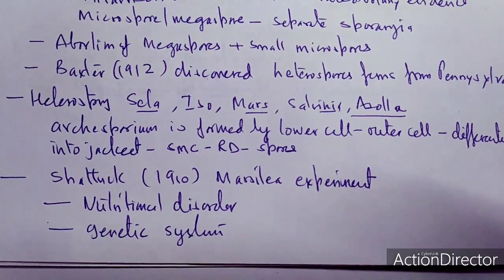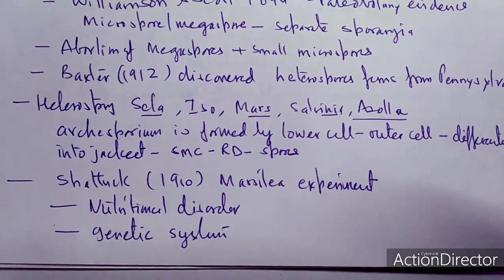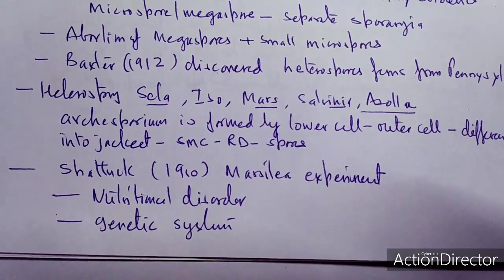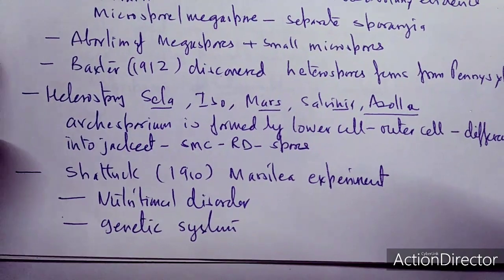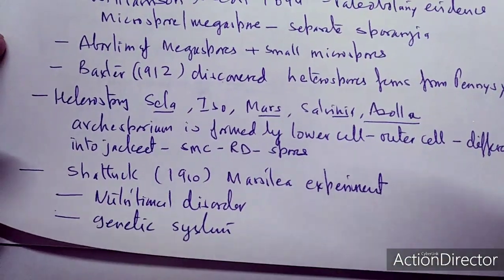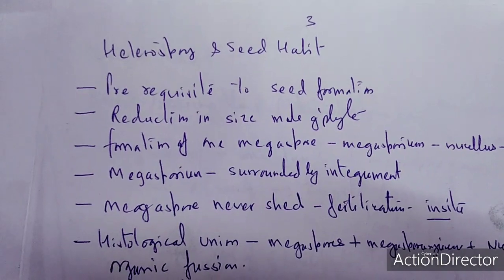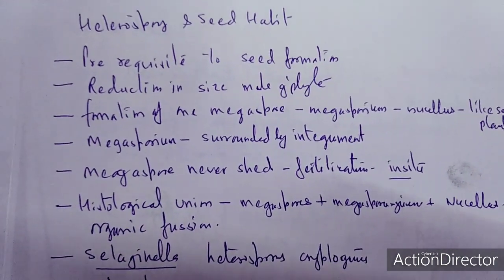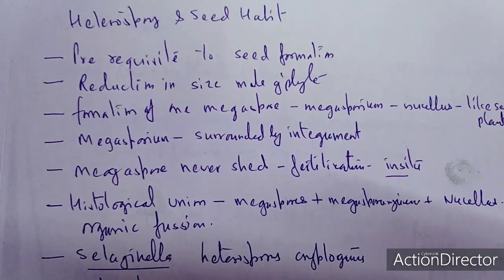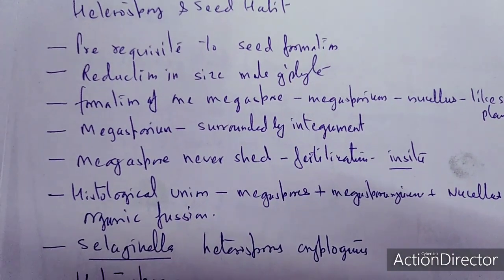Sattler in 1910 used Marsilea in his experiment, and he suggested that the size of the megasporangium or the megaspores has increased due to nutritional factors, and this also goes from one phase to another. So this is also responsible for the genetical system. Another point that comes to mind is that heterospory ultimately leads to the seed habit. Thus heterospory is a prerequisite for seed formation. Seed formation cannot take place without having heterospory.